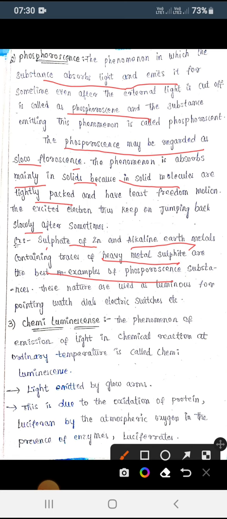For example, we can say luminescence is also used for painting watch dials and also electrical switches. So these are the examples for phosphorescence.